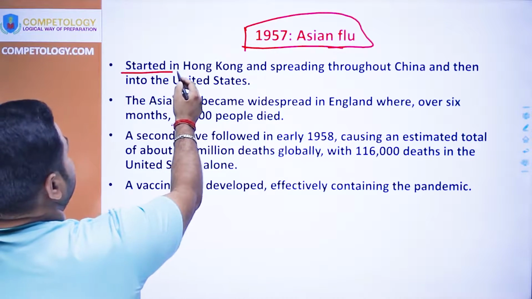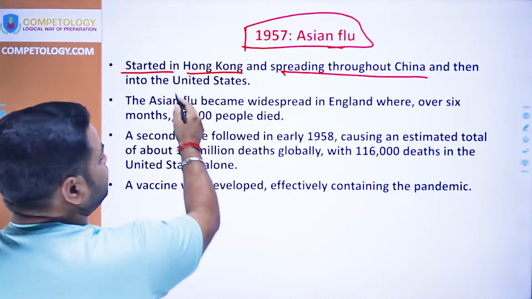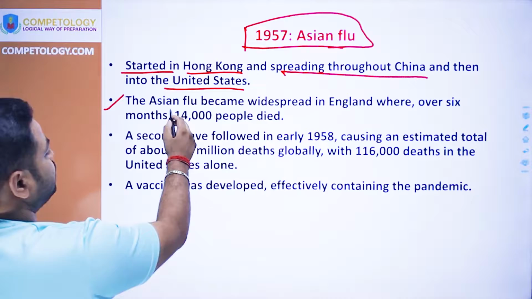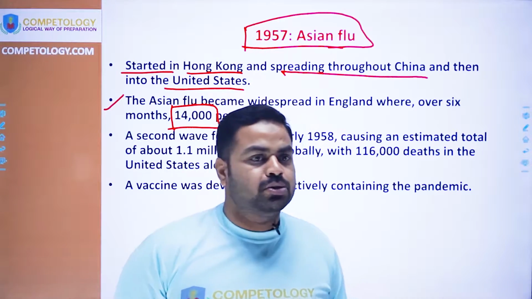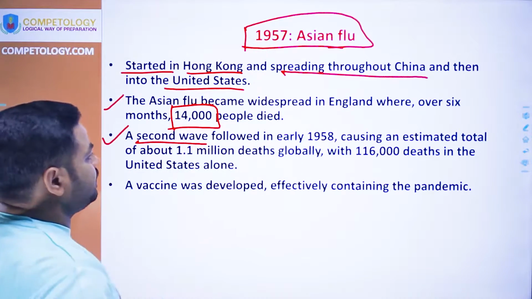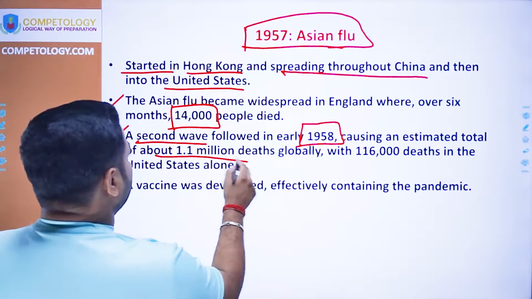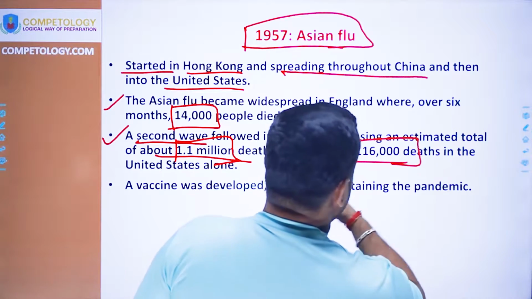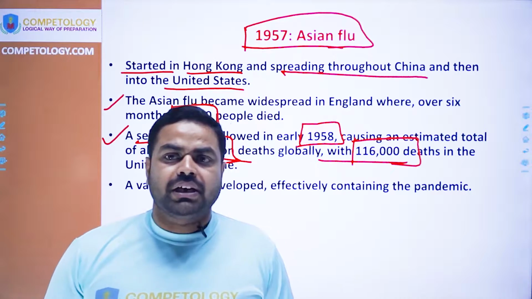Now come to the Asian flu, again a flu, of 1957. It started in Hong Kong and spread through China, and thereafter got to the United States, where around 14,000 people died, and it had a widespread effect in England and Europe also. It occurred again in a second wave in 1958, and in the second wave around 11 lakh people lost their life, of which 1,16,000 people lost their life in the United States itself.